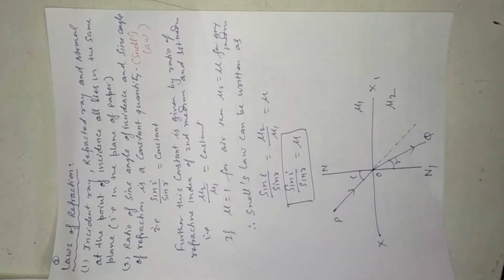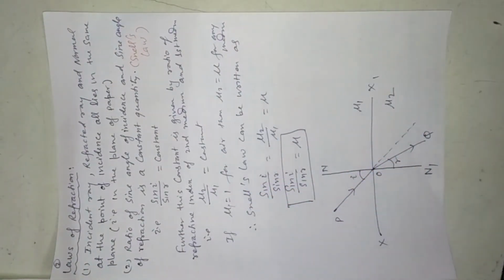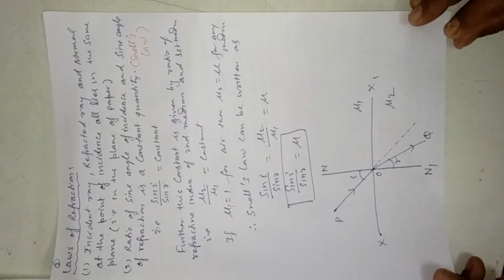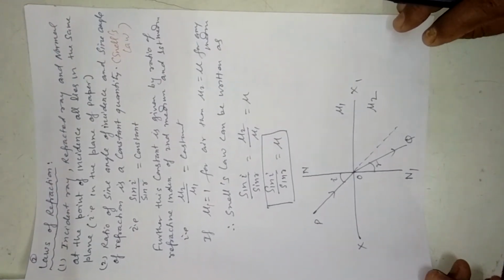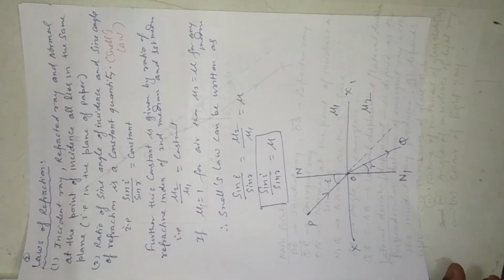When mu1 is air, mu1 is equal to 1 for air, and then mu2 will be equal to mu for any medium. Then Snell's law can be written as sin i by sin r is equal to mu2 by mu1, equal to mu. Here is the ray diagram. Using that, we can write sin i by sin r.